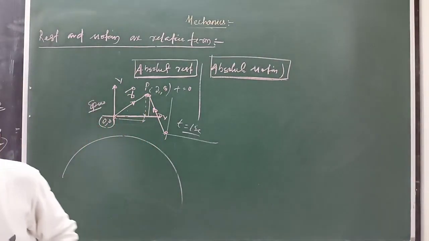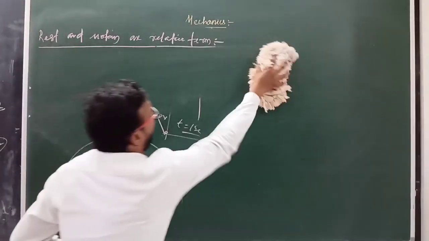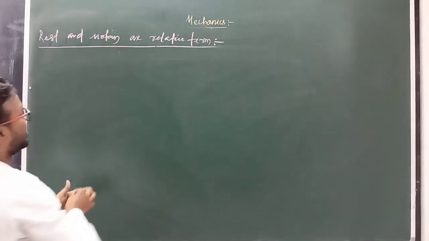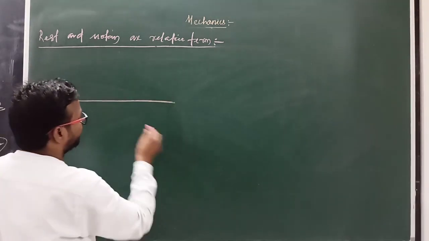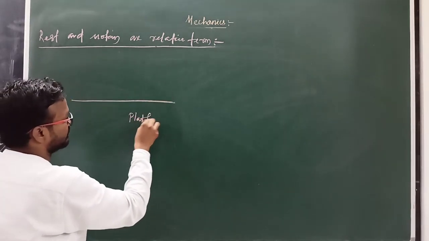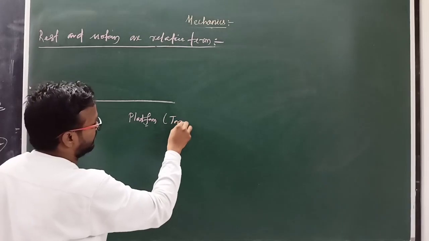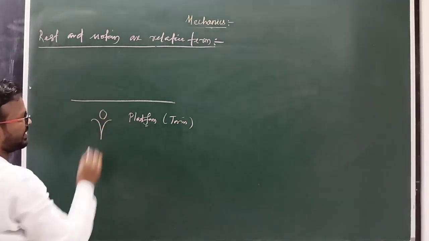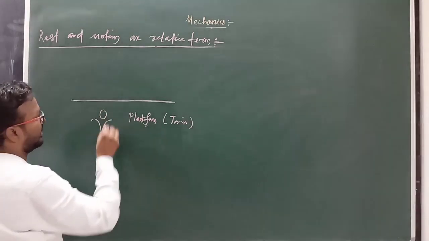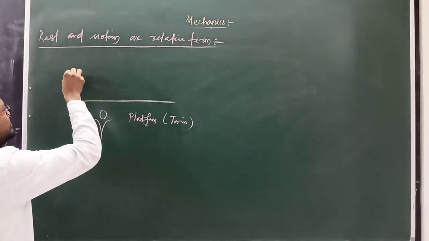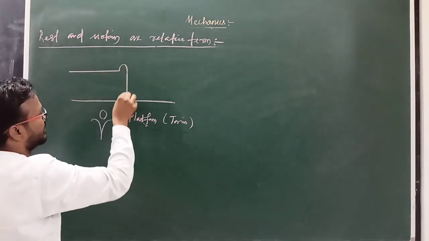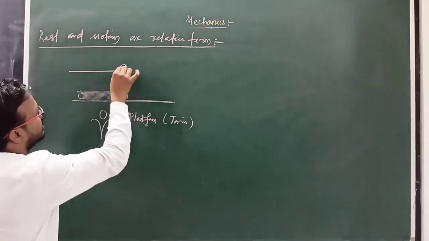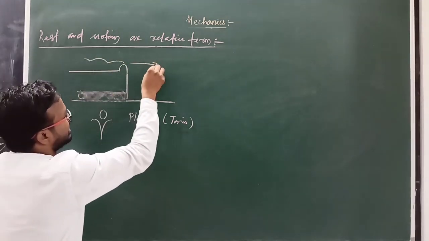So we'll discuss here how rest and motion are relative terms. Suppose there is a train platform here, and your friend is waiting at this point, and suppose this is a train which is moving in this direction, clear, moving towards this direction.